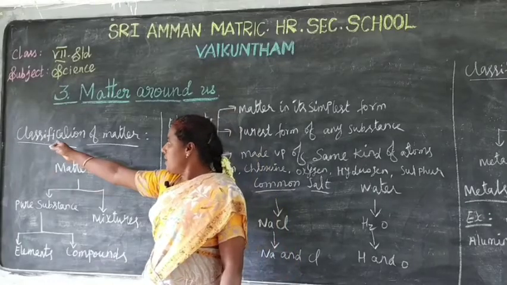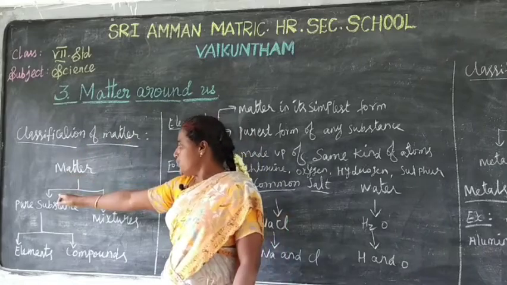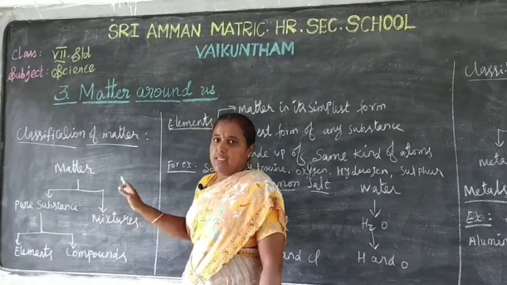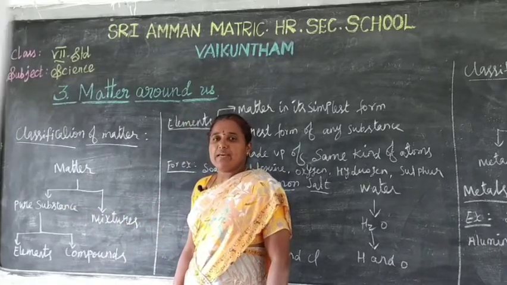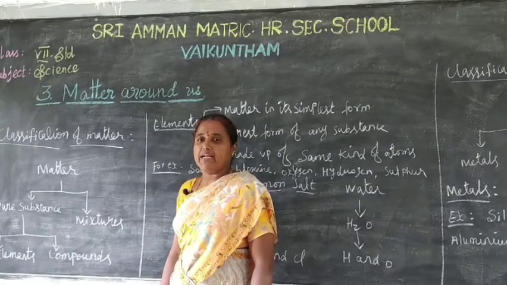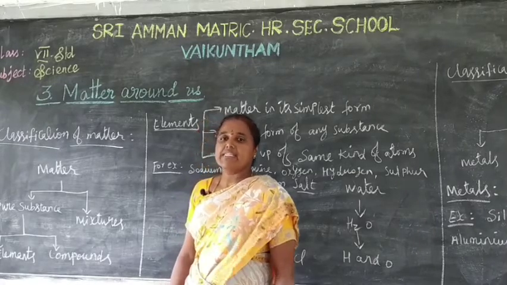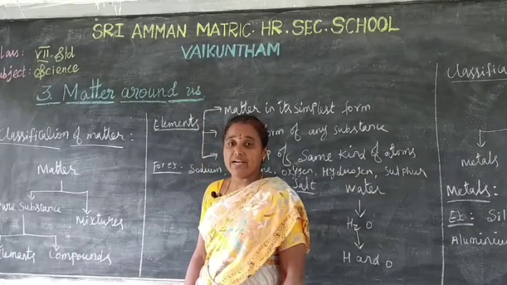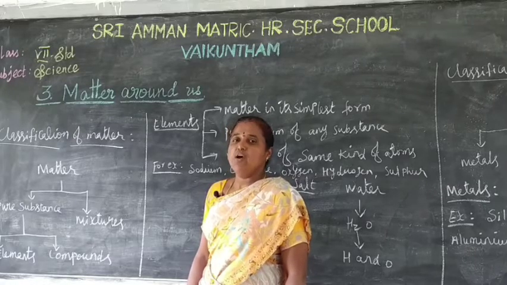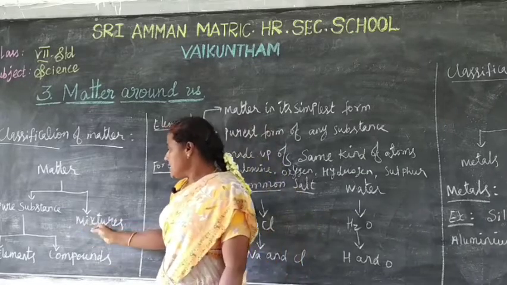Okay, next we go for classification of matter. Matter is classified into two types, namely pure substance and mixtures. What does a pure substance mean in chemistry? A substance made up of only one type of particles that are identical to one another. For example, pure honey.